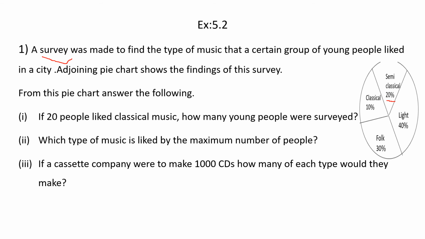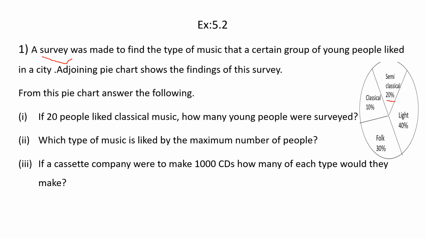Then the third one: if a cassette company were to make 1000 CDs, how many of each type would they make?